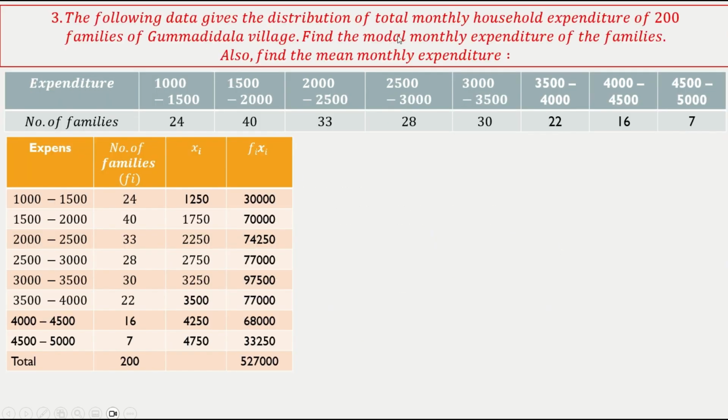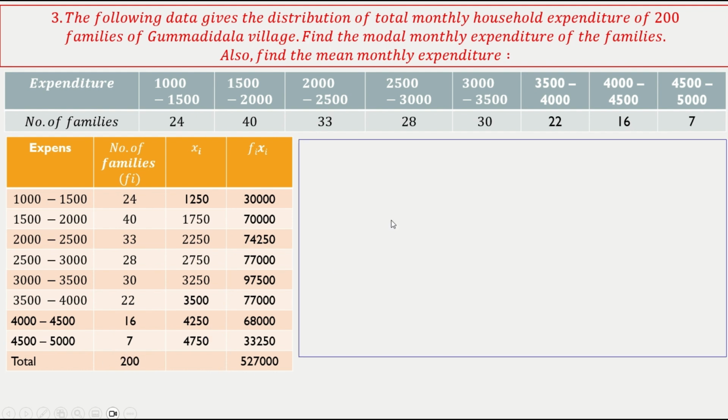The following data gives the distribution of total monthly household expenditure for 200 families of Gummadidala village. Find the modal monthly expenditure of the families and also find the mean monthly expenditure. They asked mean, so I need this table here. Same data, I put it in the table. Class is here, frequencies are here, my Xi is here, which is lower limit plus upper limit by 2, the mid value. Then FiXi, the sum of FiXi, and the sum of frequencies. So my mean is simple.